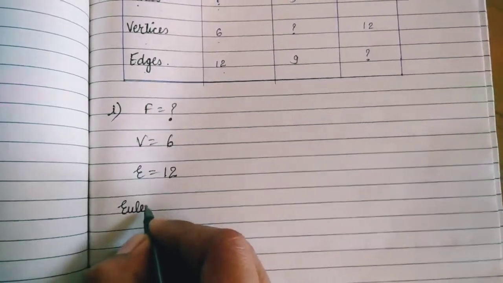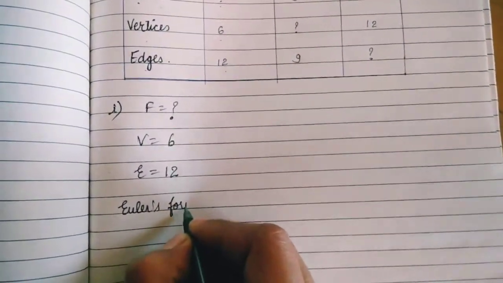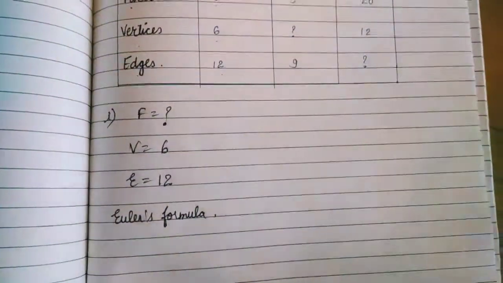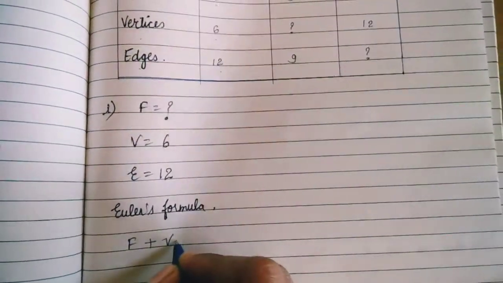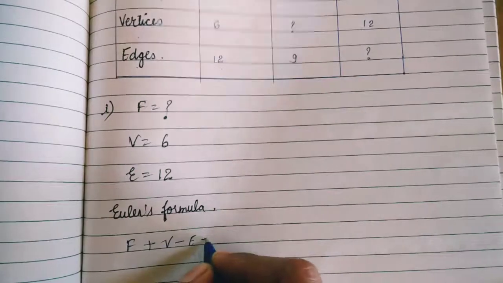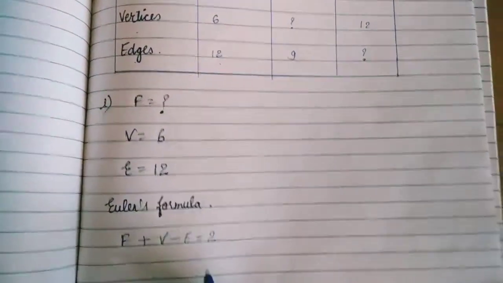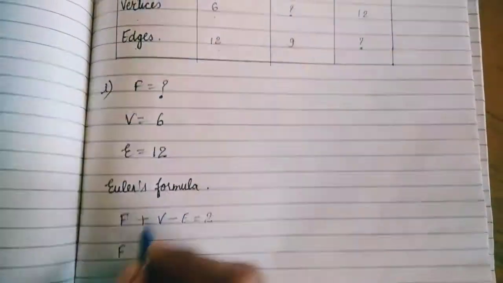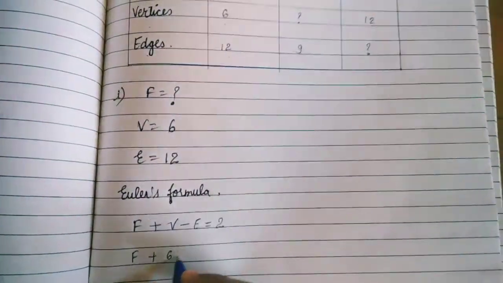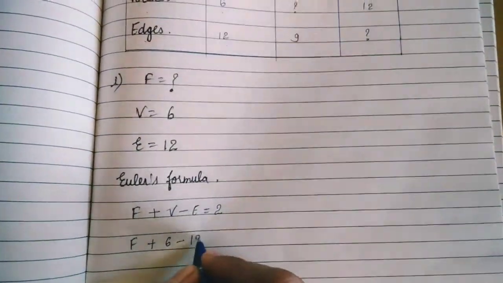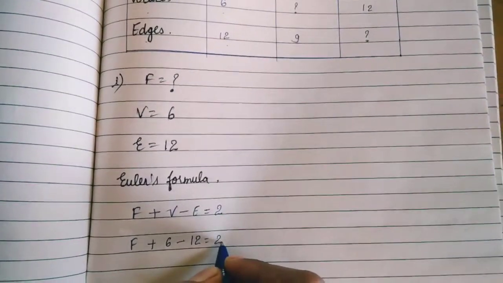We know Euler's formula. What is Euler's formula? Euler's formula is faces plus vertices minus edges is equal to 2. So face as it is, because we have to find it out. Vertices is 6 and the edges is 12, is equal to 2.